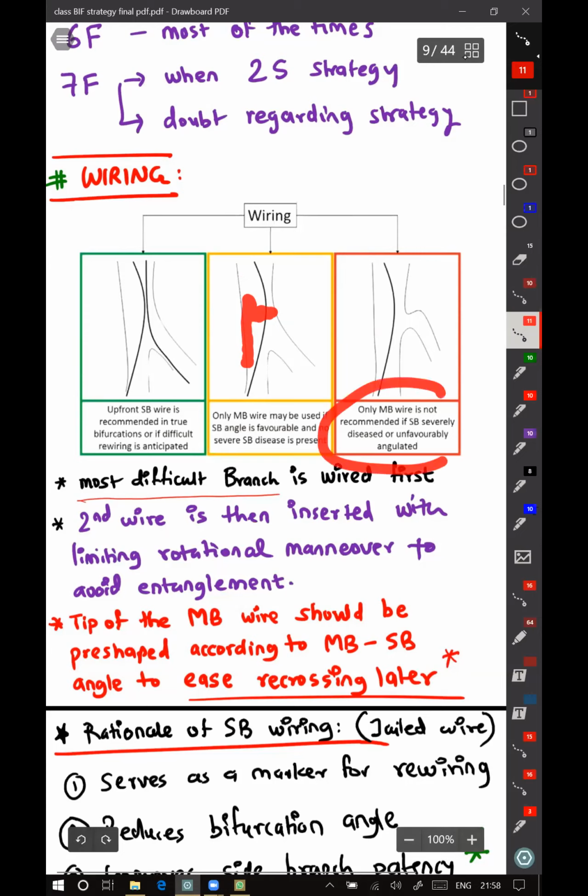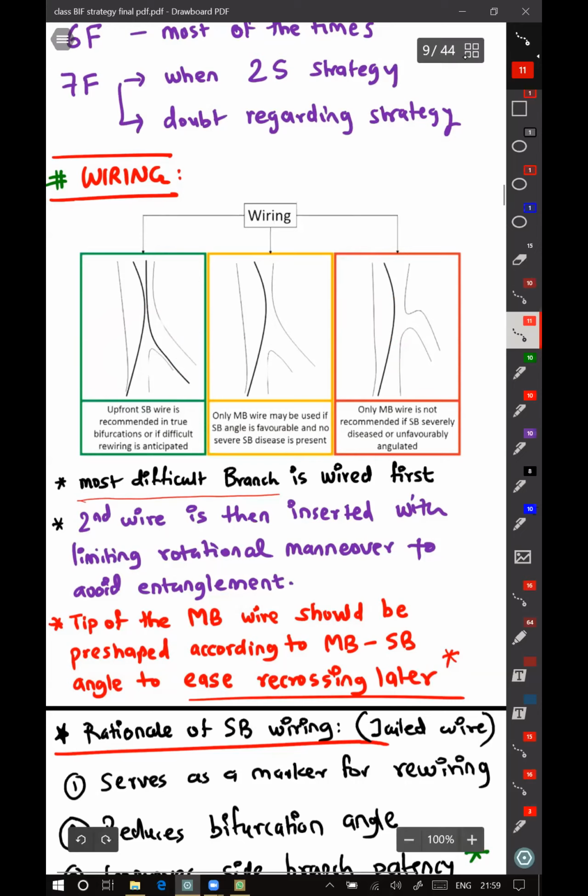And the red thing is not recommended. Only main branch wire is not recommended if side branch is severely diseased or unfavorably angulated. If side branch has critical stenosis or it has a sharp angulation, you can't use a single wire, because while doing any manipulation here, by doing a balloon, you will shift the carina and compromise the side branch. So you have to have two wires as mentioned here.